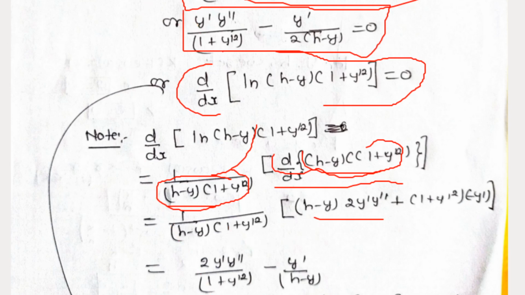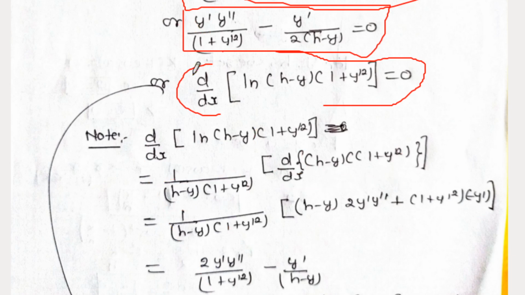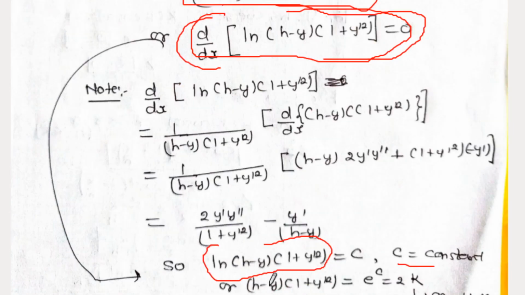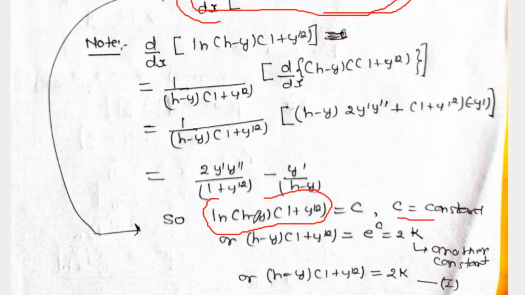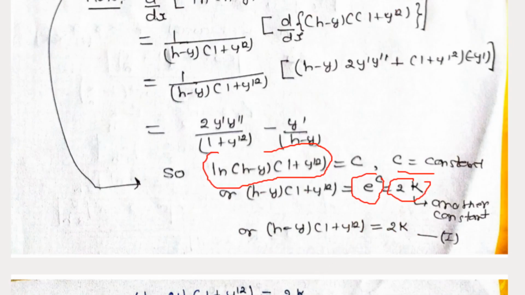So our expression now becomes equal to 0. The derivative of any quantity being 0 means that the quantity itself is a constant. So we assign this quantity equal to c, where c is a constant, or we can also get rid of this log by using e to the power c, and this is another constant, so we can put 2k, which is another constant.